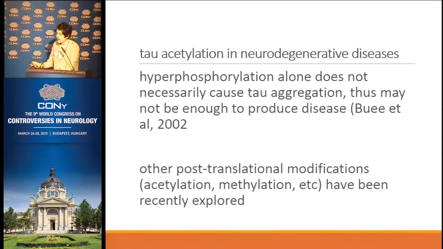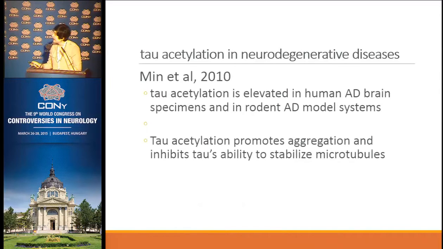And also, there are other changes that we find in all these tauopathies. I would like to comment about tau acetylation. The findings about tau acetylation came from the conclusion that hyperphosphorylation alone was not enough to cause tau aggregation and toxicity. And so other post-translational modifications were studied.